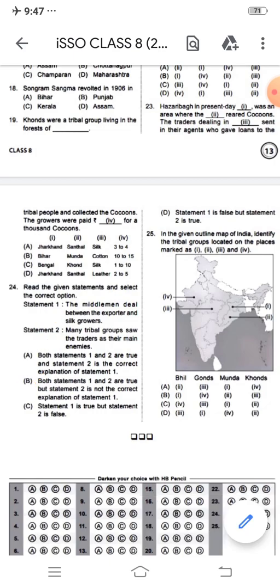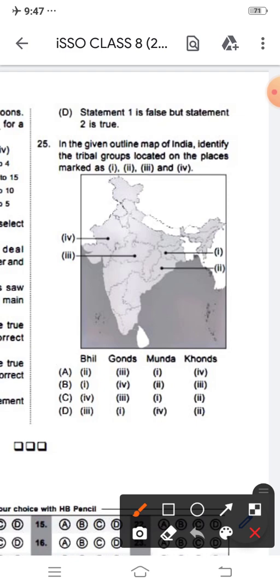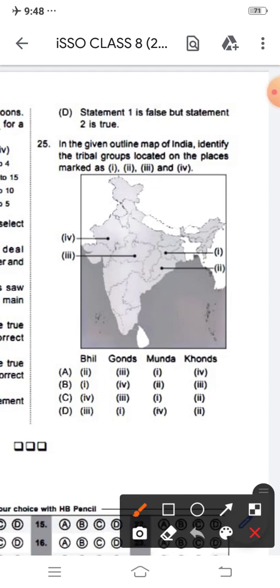So next is number 25. You can see it from the close view. In the given outline map of India, identify the tribal groups located at the places marked as Roman 1, Roman 2, Roman 3, Roman 4. Options A: Bhil, Gonds, Munda, Khonds. Which of the tribes belongs to which area? We have to choose as per the given map. So I'm going to choose for number 25, the answer is option C. Why?